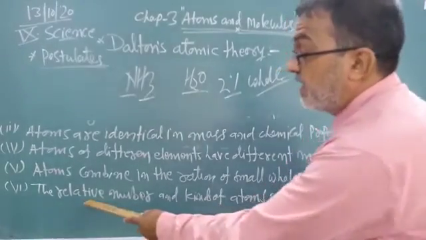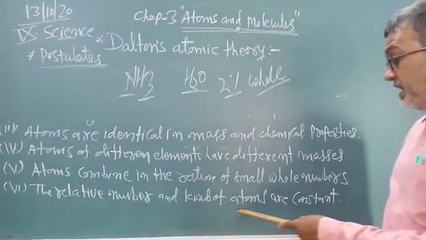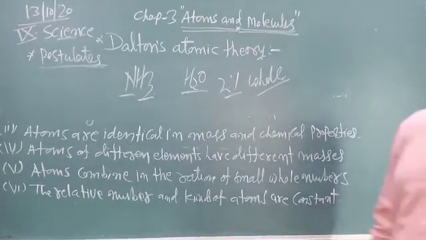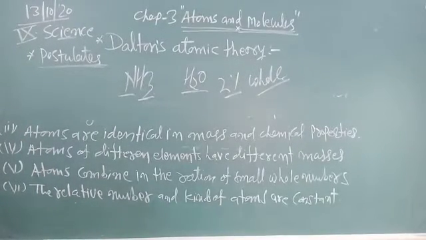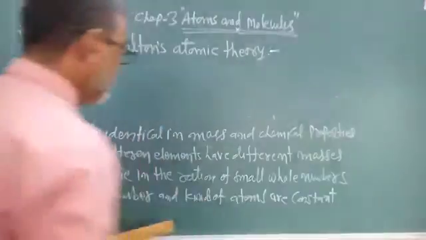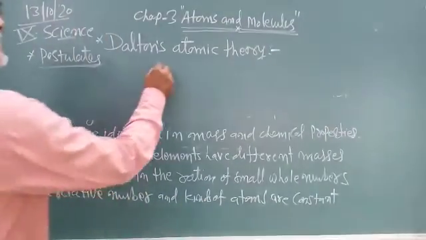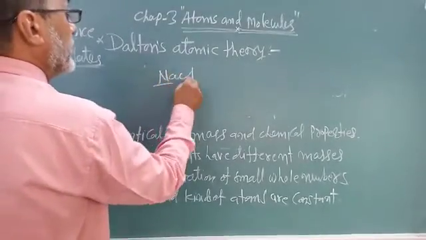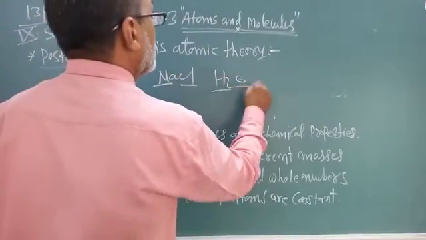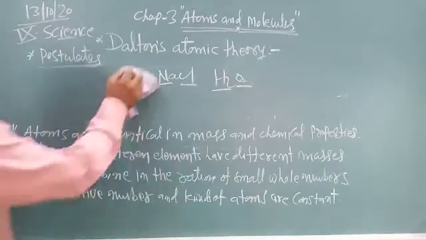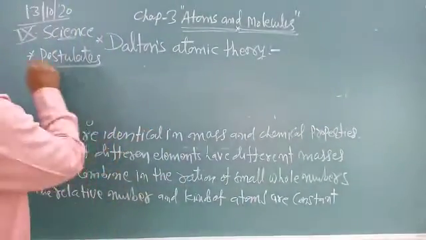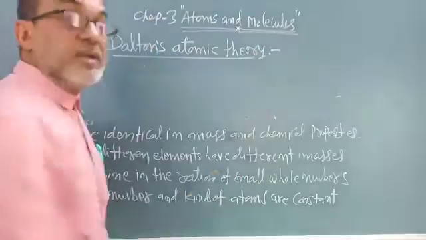And last, the relative numbers and kinds of atoms are constant. It means the relative numbers and kinds of atoms are constant in the given compound. So any compound has constant, fixed kinds of atoms. Suppose NaCl, sodium and chlorine; water, H2 and O. So this is a total of 6. Today I explained the 6 postulates of Dalton's atomic theory.